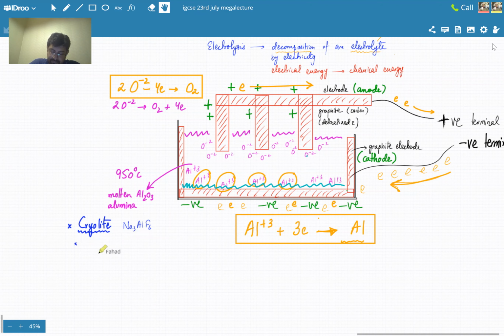So cryolite is mixed with pure alumina, which is Al2O3, and decreases its melting point.